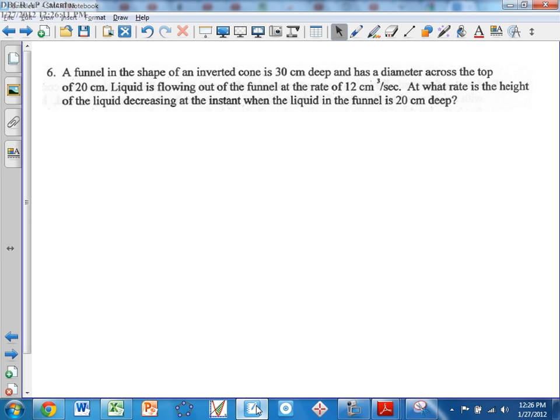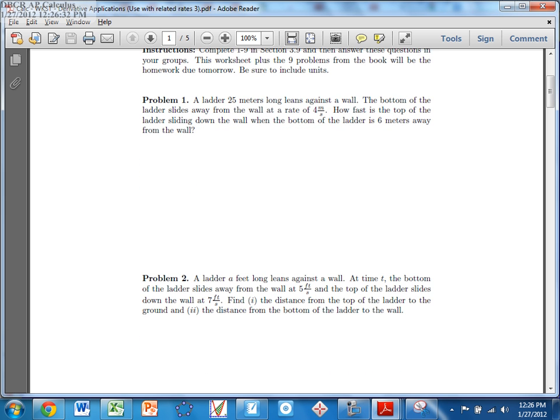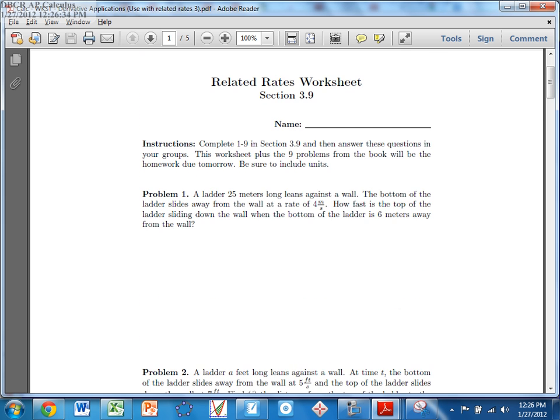Alright, go to number 6. You read this one last night. Let's go to a harder one that has a pyramid that's inverted instead. We did a cone already a few times. Let's jump to a pyramid. It's just like number 5. I'm just gonna pull up a problem.